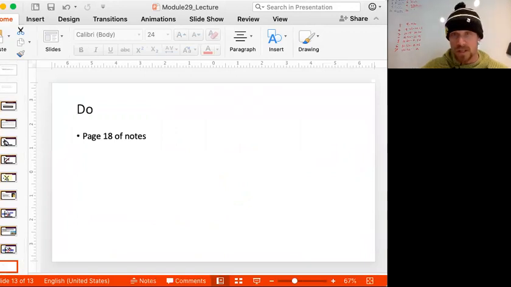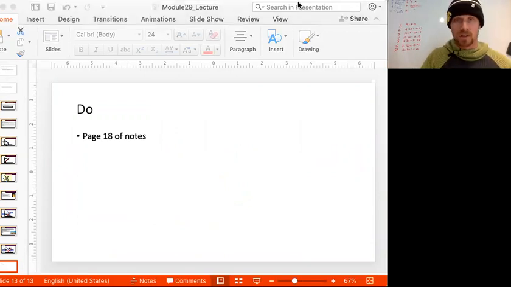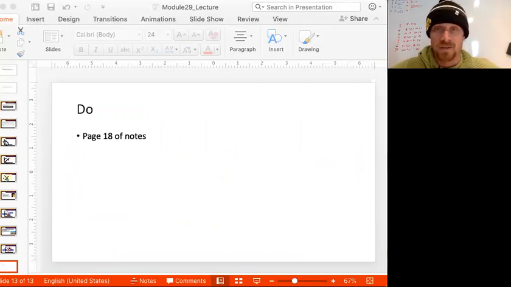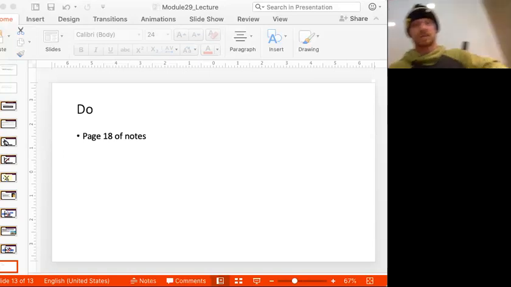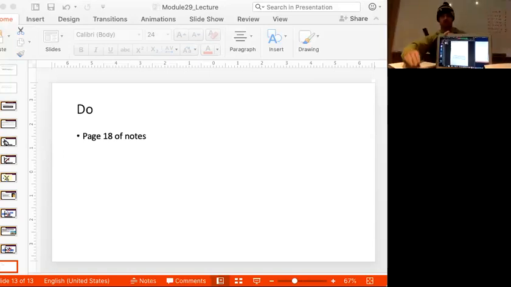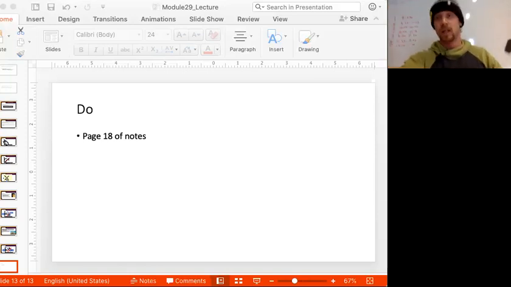So now we're going to jump back to page 18. I'm going to do my best to walk you through this problem. This is on page 18, one practice problem. In order to finance the increase in government spending on national defense, the government borrows funds from the public. Using a correctly labeled graph of the loanable funds market, show the effect of the government's borrowing on the real interest rate. I'm going to do my best. I don't know how this is going to work. You know what? I'm going to create a separate video.